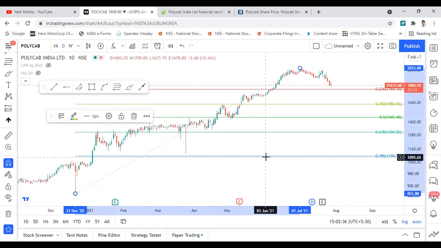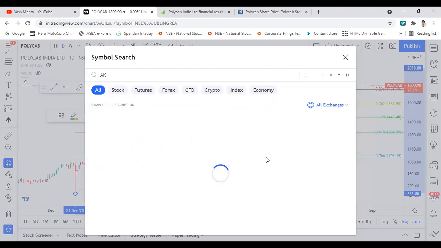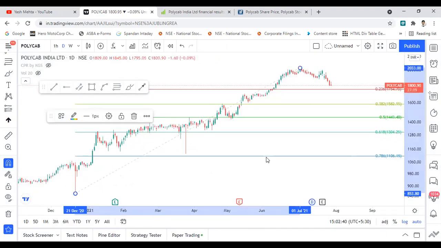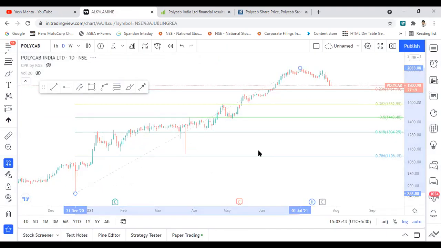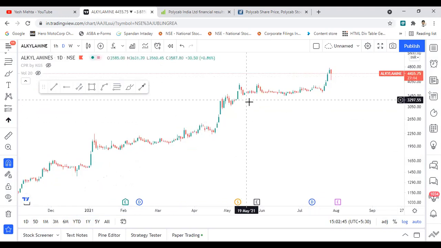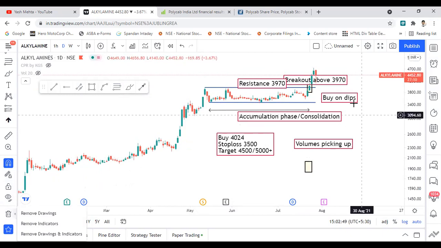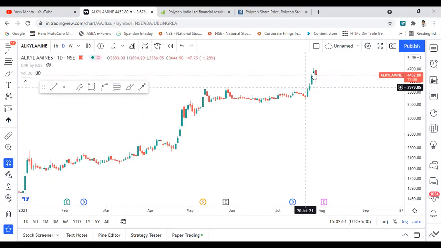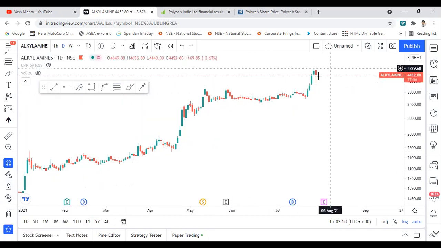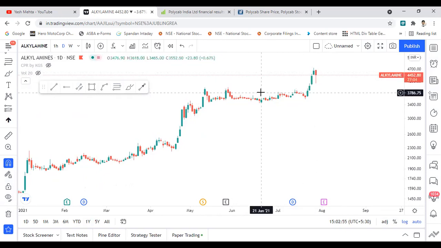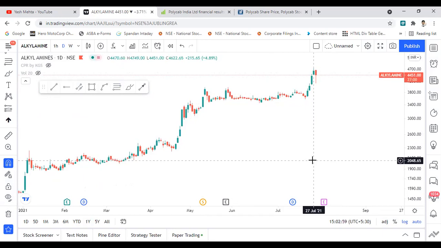So I will just open one chart which I shared on Sunday, which is Alkyl Amines. The stock had given decent returns in the short term. And we have already done a partial profit booking at around 16 to 17% profit.